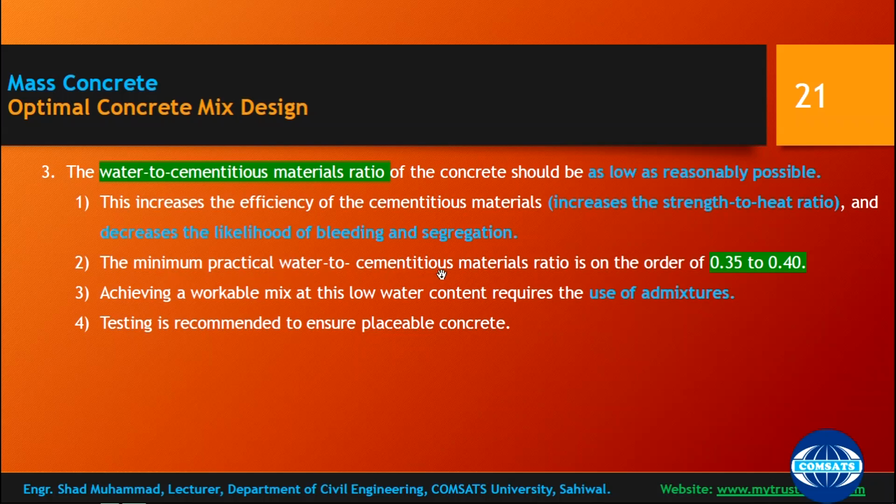The minimum practical water to cementitious material ratio is of the order 0.35 to 0.40. So your water to cementitious material ratio should be within this range. Achieving a workable mix at this low water cement ratio requires the use of admixtures. So this is quite difficult for mass concreting. For the placement, you can use admixtures in parallel to the cementitious materials. And testing is recommended to ensure placeable concrete. This is important, that at laboratory or at site you must test, and testing is the only option.